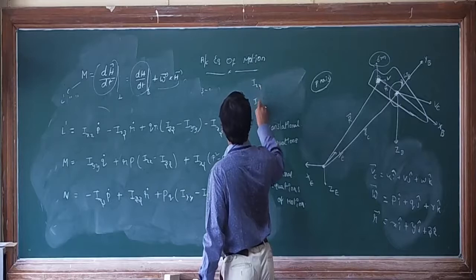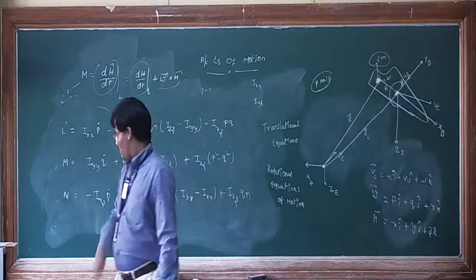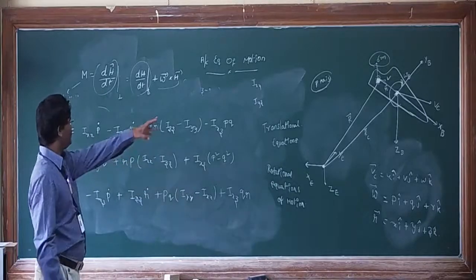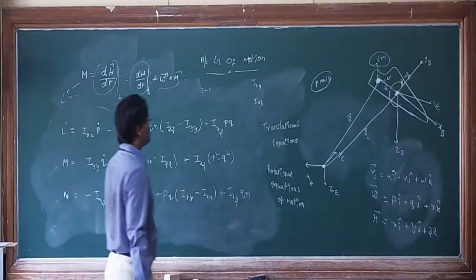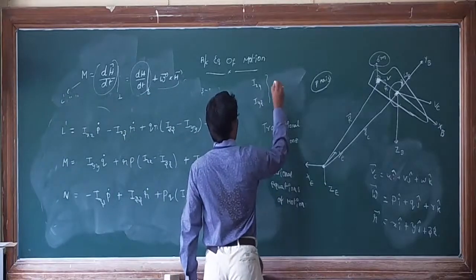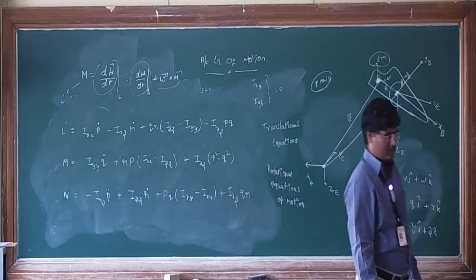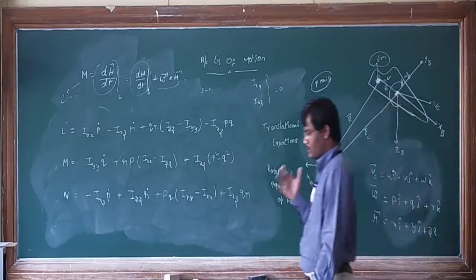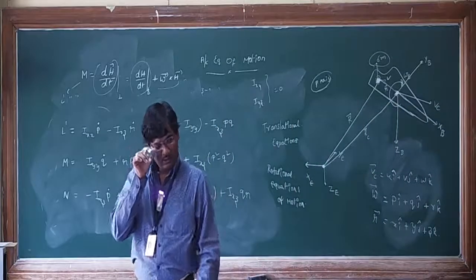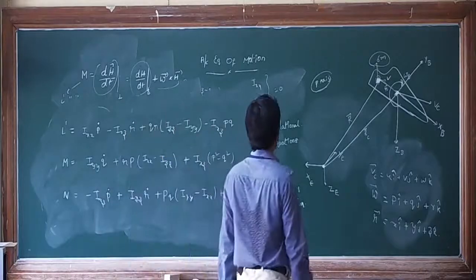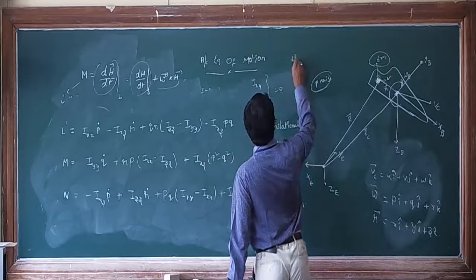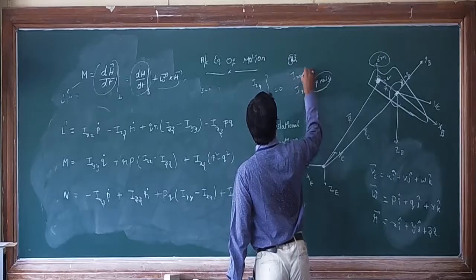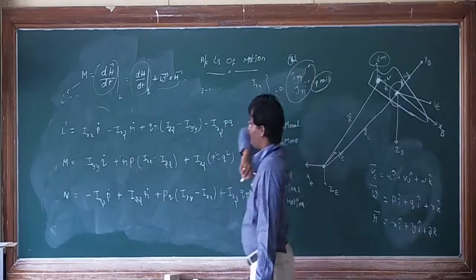Those terms we are taking as 0. Why are Ixy and Iyz 0? Because initially we assumed the aircraft is symmetrical about the xz plane. That's why Ixy and Iyz become 0.